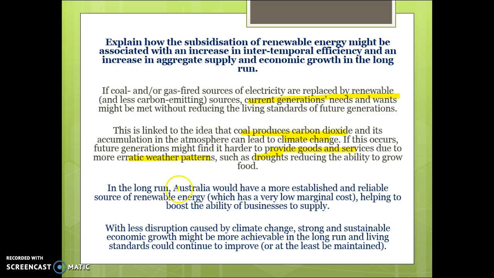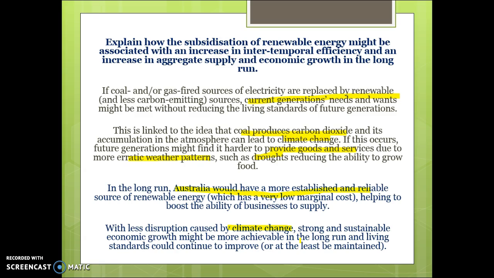The idea through this system is that Australia has a more established and reliable source of renewable energy. This will help to boost the ability of businesses to supply goods and services. With less disruptions caused by climate change, strong and sustainable growth might be more achievable in the long run, and living standards will be maintained.